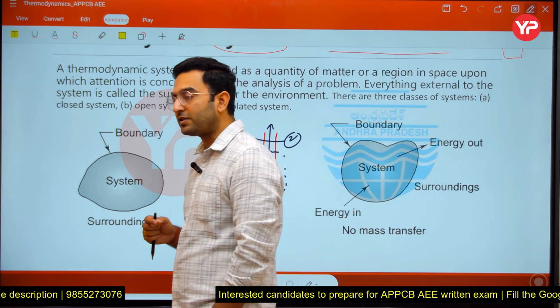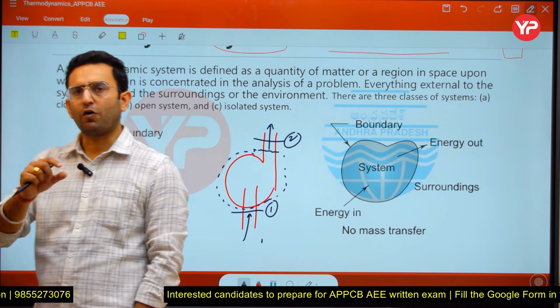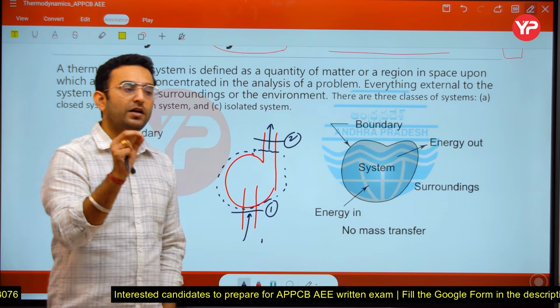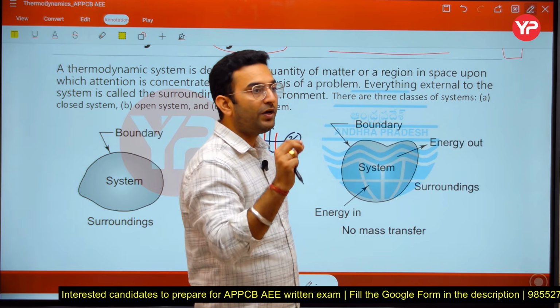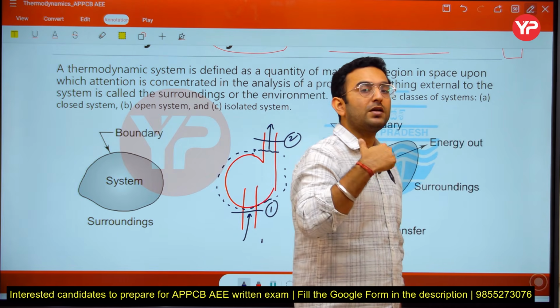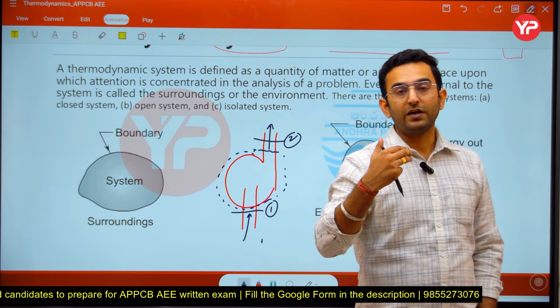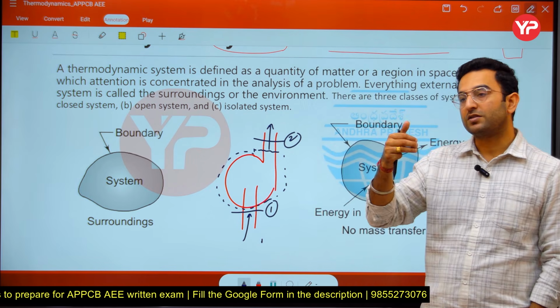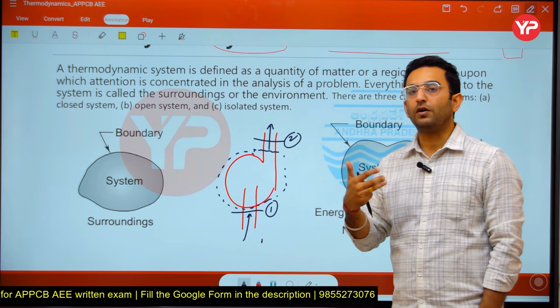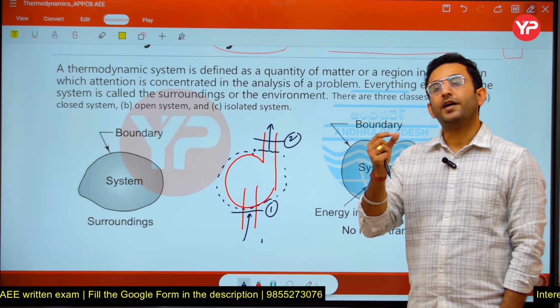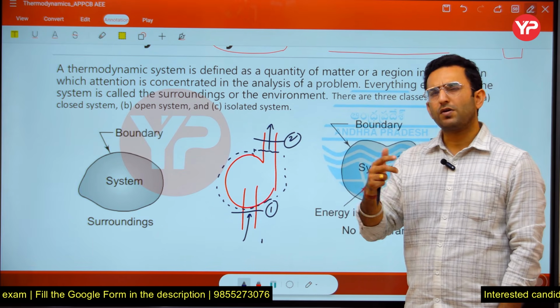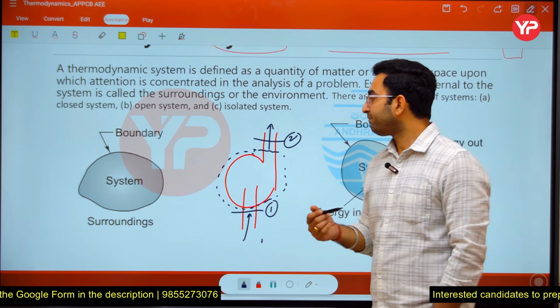So you have to understand the system and the control volume are one and the same thing only, but the only difference is that there are some practical examples where the fluid is continuously flowing into the system and out of the system. So there we don't define the system, instead we define a control volume. You are going to see it later on also.